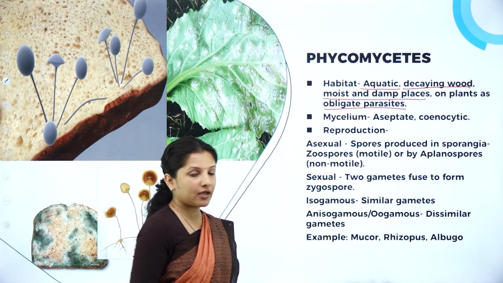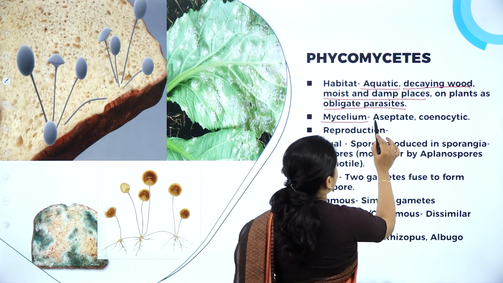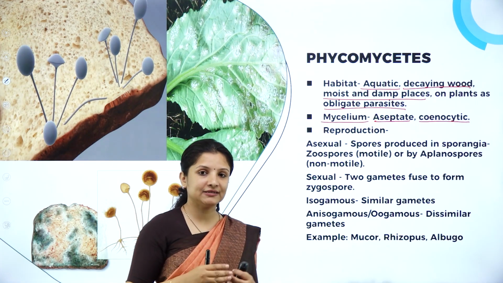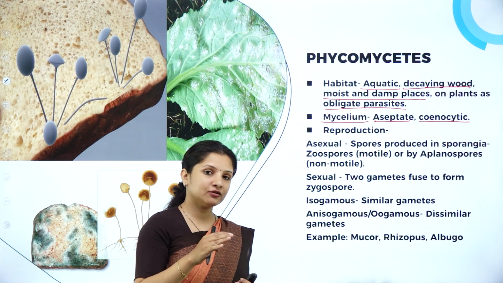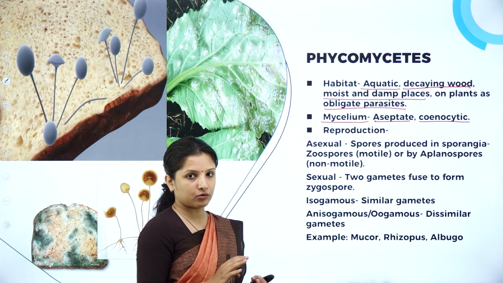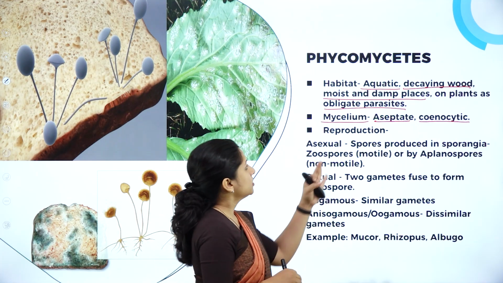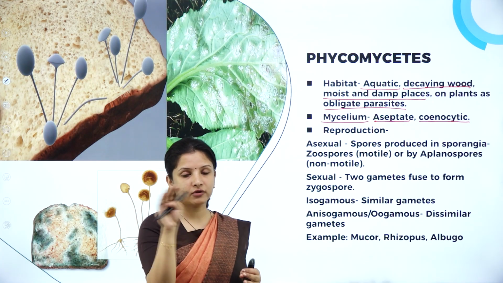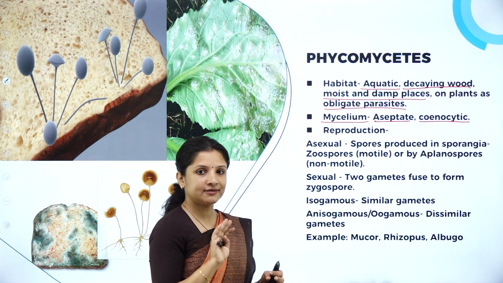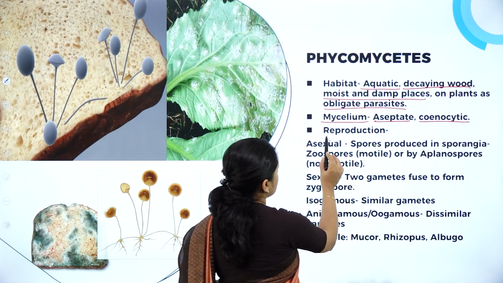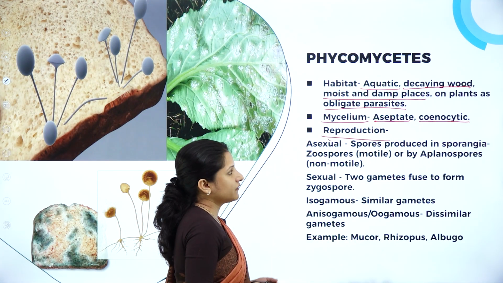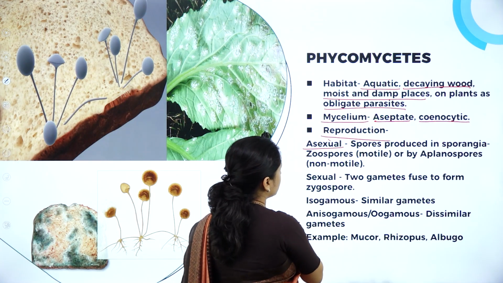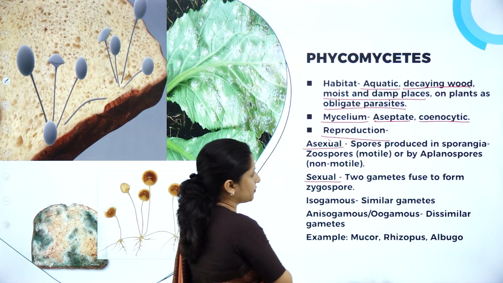Next, talking about the mycelium. It is aseptate and cenocytic. So what is cenocytic? Previously I have told you about it. Just have a look. They are aseptate, wherein they don't have cross walls or septa. Next, reproduction. Here, vegetative reproduction is not there in Phycomycetes. Instead, they have asexual and sexual methods of reproduction.